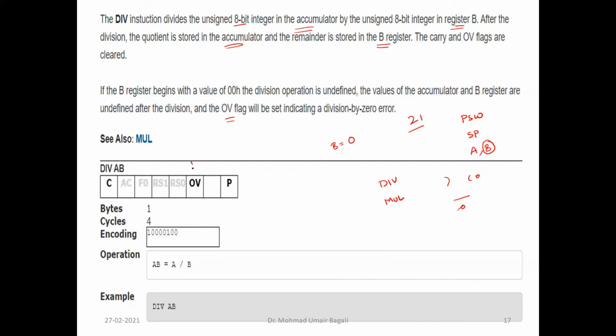So that is the meaning of the overflow flag bit here. The overflow flag bit is affected here and is used to identify whether the denominator is 0, divide by 0. If the overflow flag bit is set to 1, it indicates that the denominator has become 0.